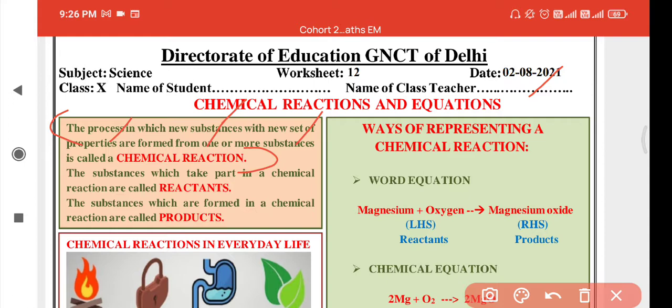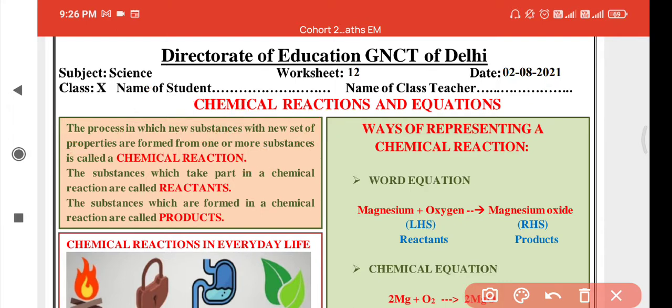Sometimes two or three substances combine to form a single substance. Sometimes one substance breaks down or decomposes to form two or more compounds. So this definition covers all: the processes in which new substances with new properties are formed, from one substance or more than one substance.